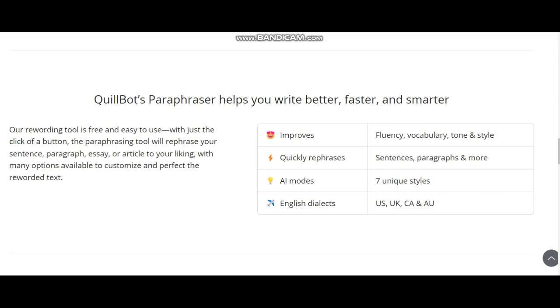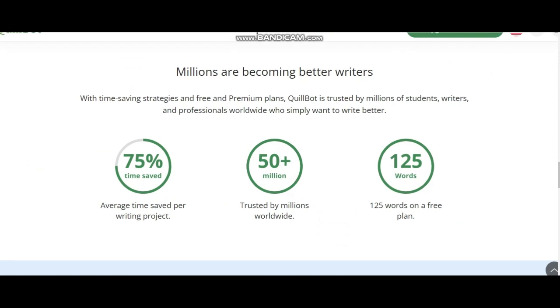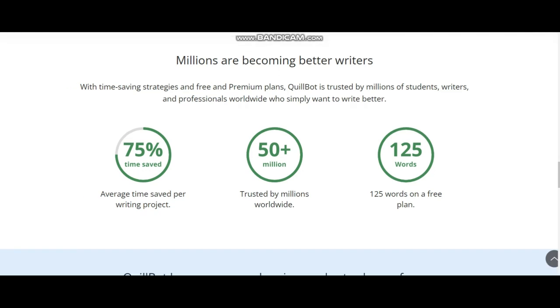It also has so many utilities, like it is time saving, trusted by million people and other companies. It gives the facility to read at 125 free words. We can write 125 free words on its free package, but we can rewrite multiple or unlimited words if we